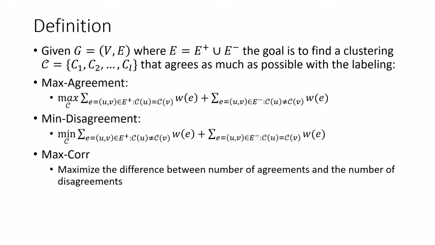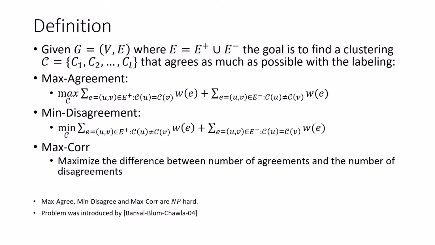So it makes sense to talk about objective functions for correlation clustering. We'll talk about three popular objective functions. The first one is called max agreement, where the objective is to maximize the weight of the edges that are in agreement. The second one is called min disagreement, where the objective is to minimize the weight of the edges that are in disagreement in a solution. There's also the max correlation objective, where the task is to maximize the difference between the weight of the edges that are in agreement and the weight of the edges that are in disagreement in a solution. All of these problems are known to be NP-hard.